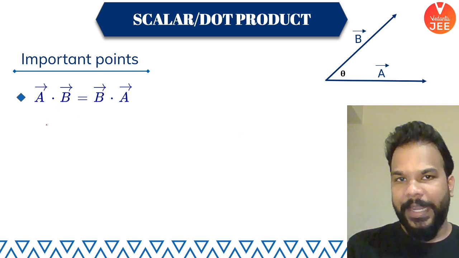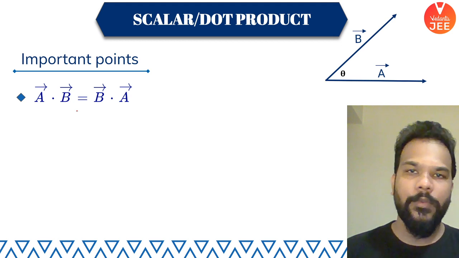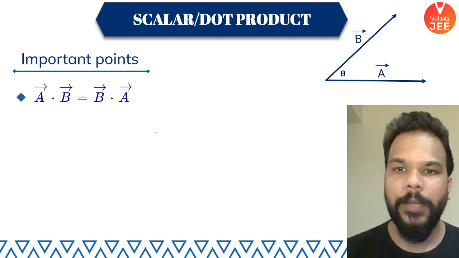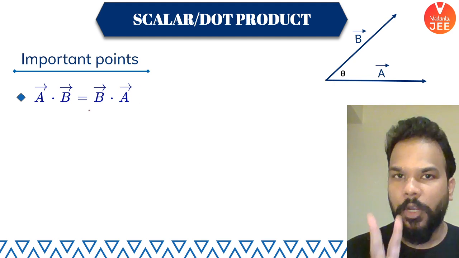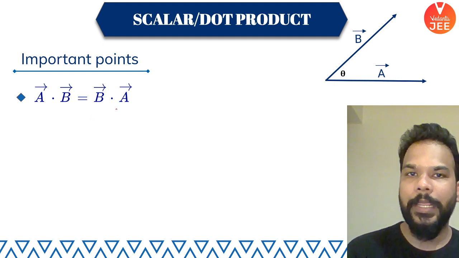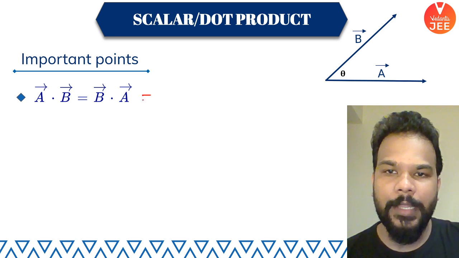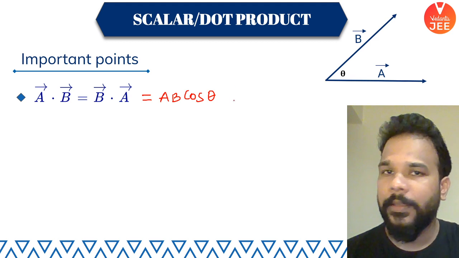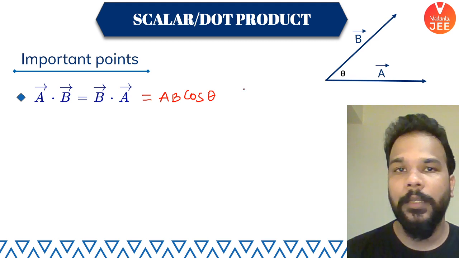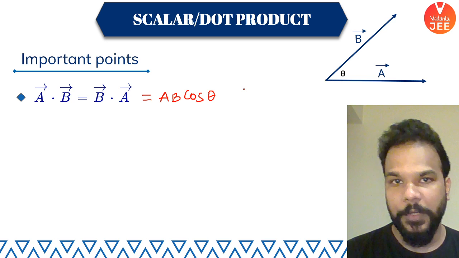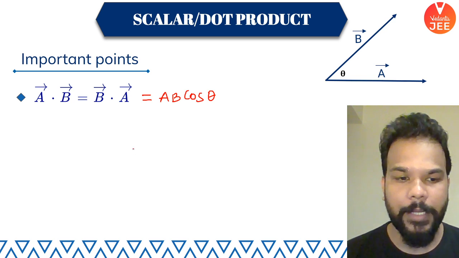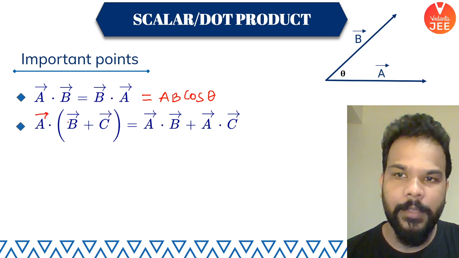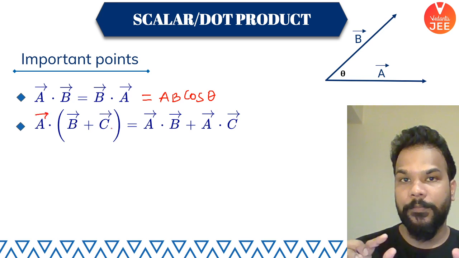Now, continuing with important properties. If you calculate the value of A dot B or you calculate the value of B dot A, I'll tell you how we calculate that also, don't worry, I'll give you an example as well. So if you take the dot product A dot B or B dot A, it's going to result in the same thing, and that is going to be A into B into cos theta, because it is a scalar thing. What do we call it? We call it the commutative property. In mathematics we know this, right? It's called commutative property.